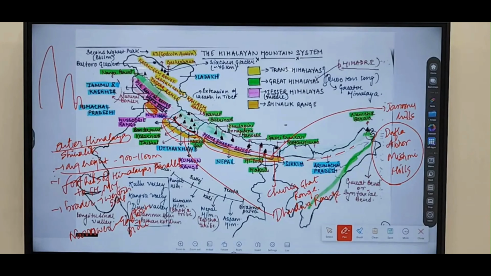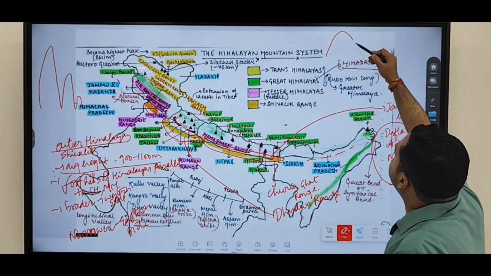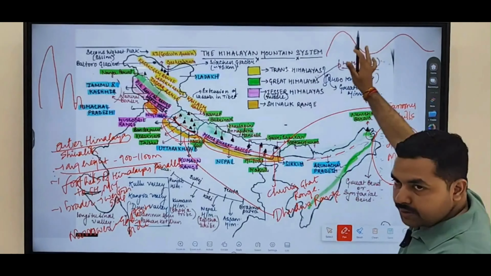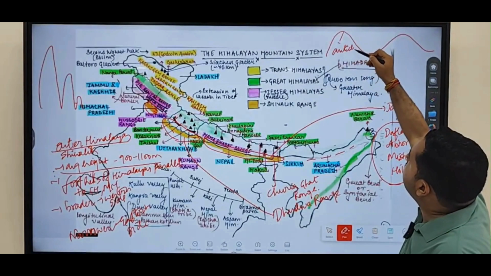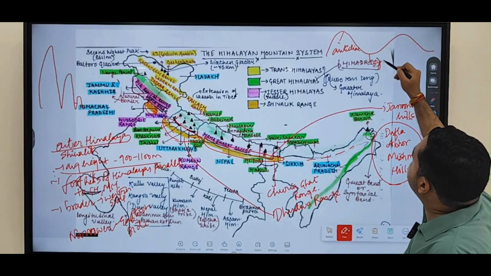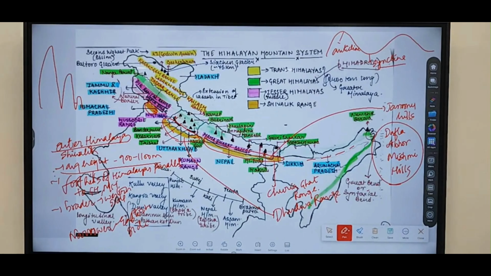Now when folding happens you have folding like this. We discussed that when it is folded upward it is called an anticline. When it is folded downward it is called a syncline. So you have anticline and you also have syncline. The syncline is referred to as the valley region. Clear? So in the upper part you find anticline, in the lower part you find syncline.